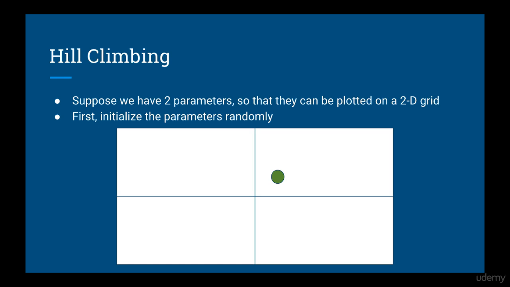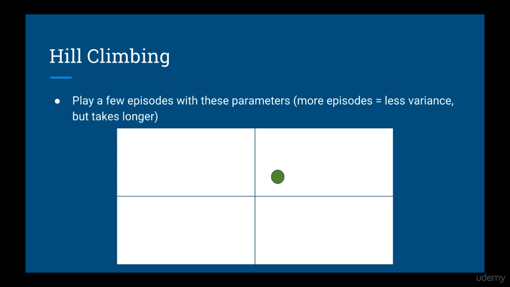Hill climbing works as follows. Suppose we only have two parameters so that we can show the parameters on a 2D grid. First, we initialize the parameters randomly. This is the green dot. Then we play one episode or a few episodes with these parameters. Playing fewer episodes will increase the variance of our estimates, and playing more episodes will decrease the variance, yielding better estimates, but it will take longer.